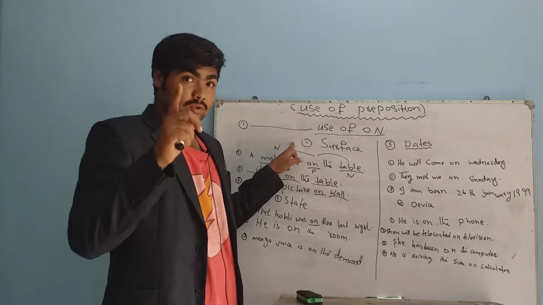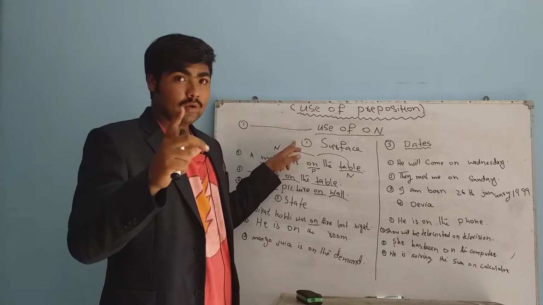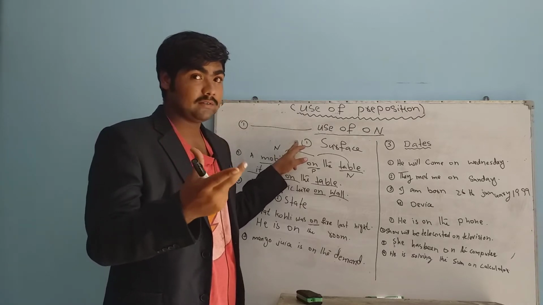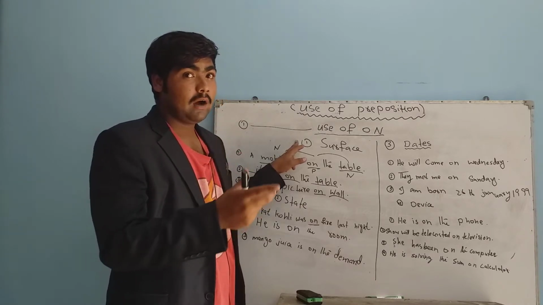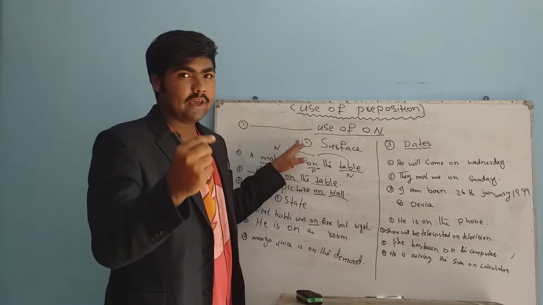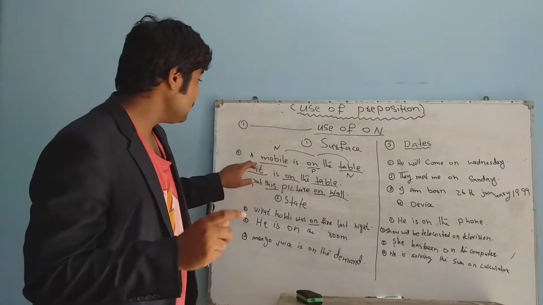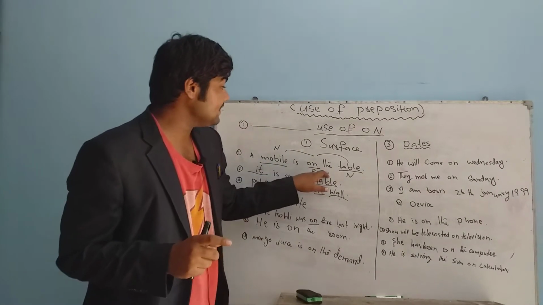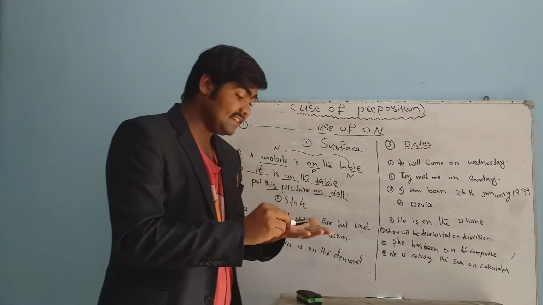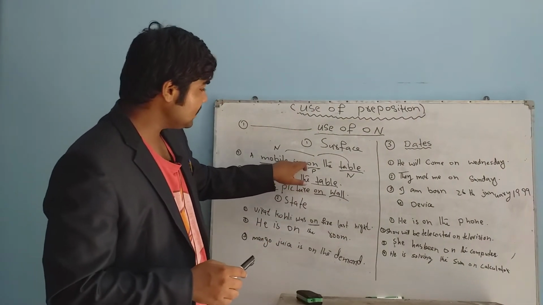You can definitely solve all the sentences of prepositions about "on". So watch my videos till the end. Thank you. So the first use of "on": surface. A mobile is on the surface. The mobile is on the table, which means the table is the surface where the mobile is. So then we have to use "on".